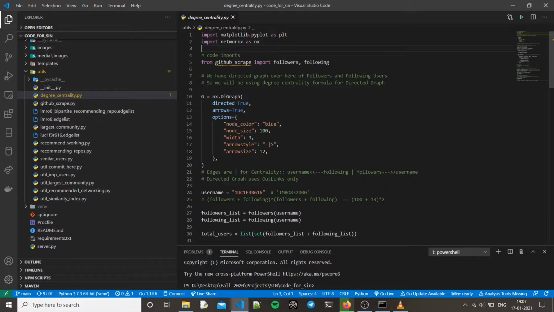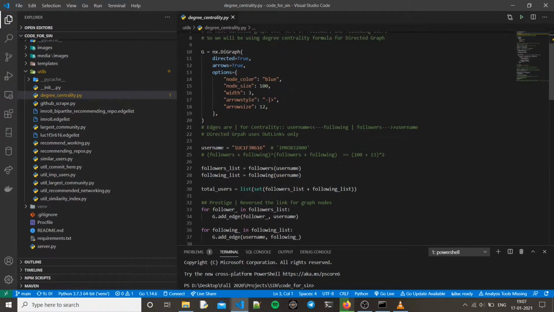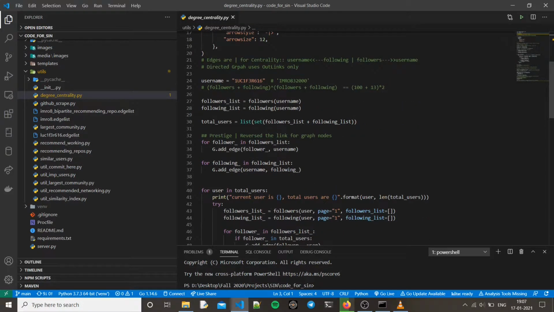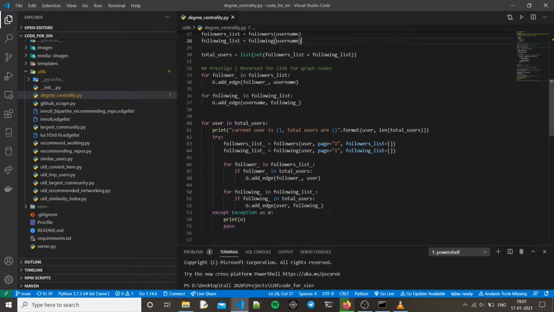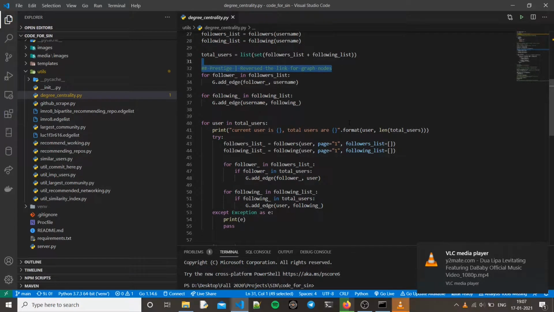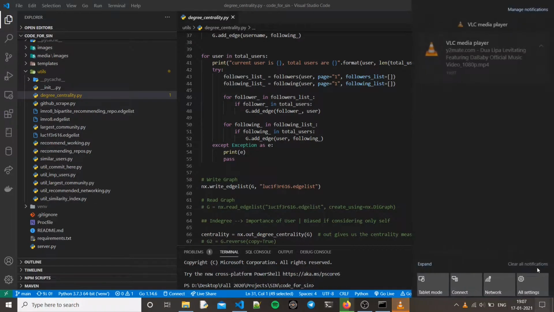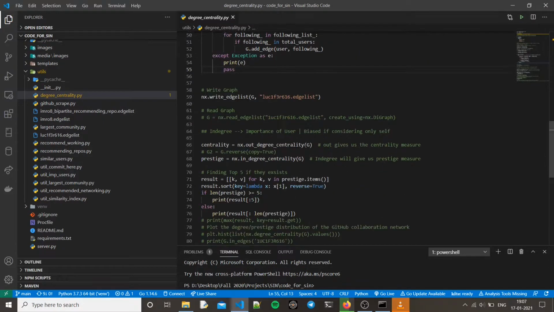Starting with degree centrality, there are two things, one is degree centrality and the other is prestige. I started with prestige, but then I found out that prestige is not a good measure to find an important node in the network, because it was biased toward the person whose username we are using. Prestige is basically all the nodes that will be coming to that user. If you know, then you know, and if you don't know, then you don't know. So I am using degree centrality here for that reason.